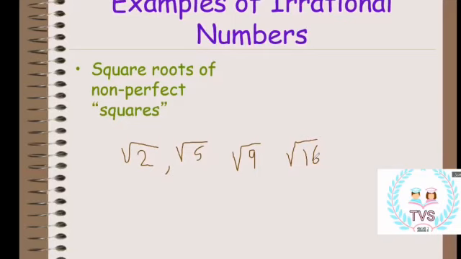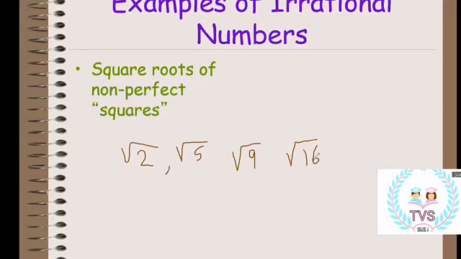Can you please do it on the calculator and tell me what the answer will be? No, the answer will be 1.4142135624. So it is non-repeating. It's not recurring and it's not a perfect square root.